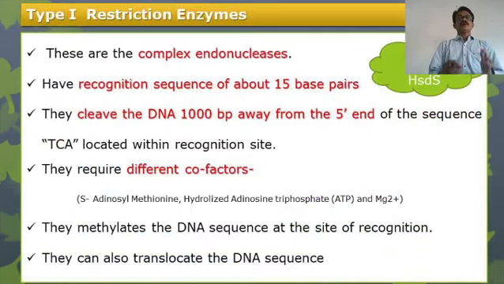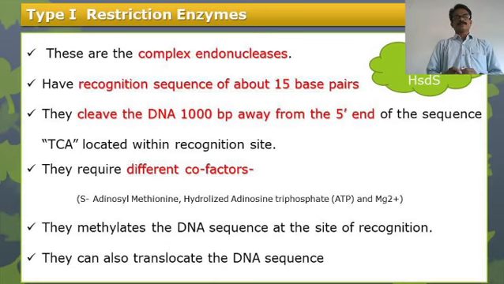Okay, now coming towards the type 1 restriction enzymes, these are generally complex endonucleases. They have recognition sequences of about 15 base pairs, and they cleave the DNA about 1000 base pairs away from the 5 prime end of the sequence TCA located within the recognition site. Remember, this is a very important property.